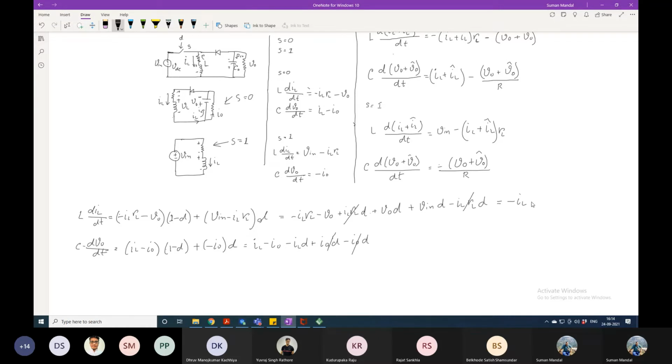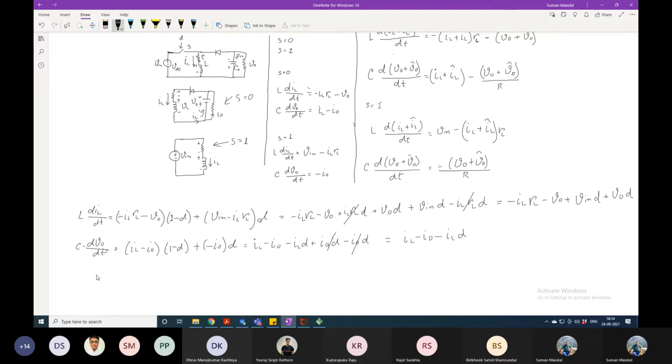Now the equation will be IL RL minus V0, and then V into D. Any other component? Plus V0 D. And here IL minus I0 minus IL into D. Is it fine? These are the equations only, correct?